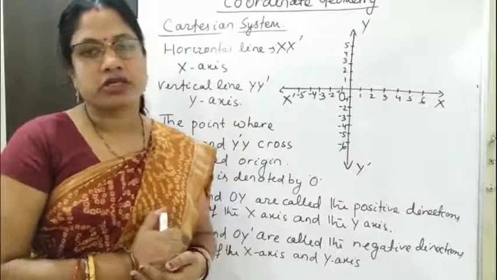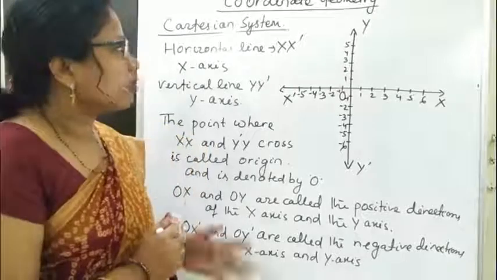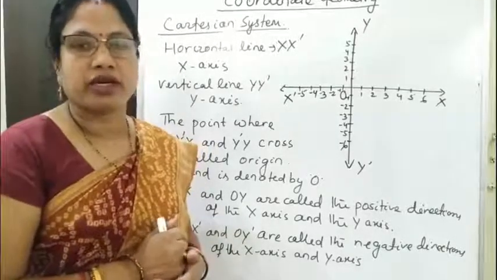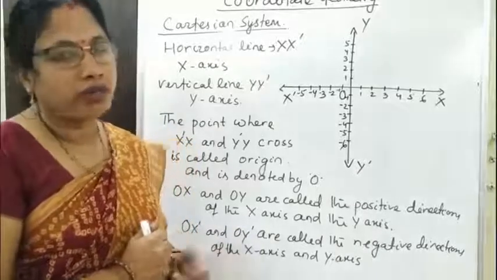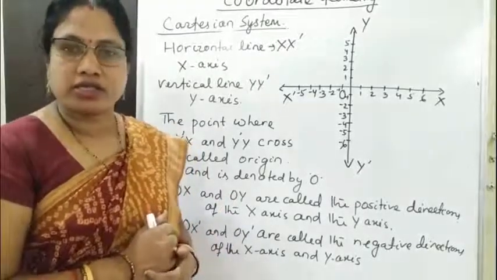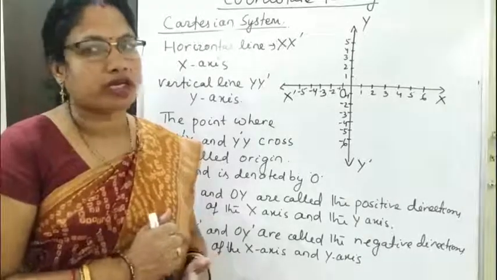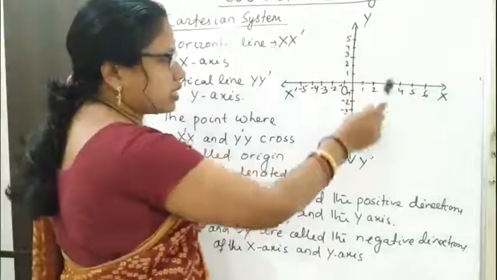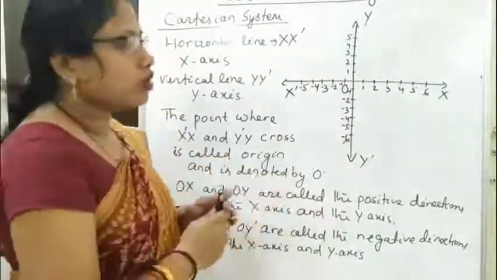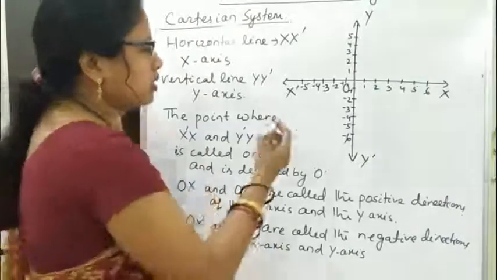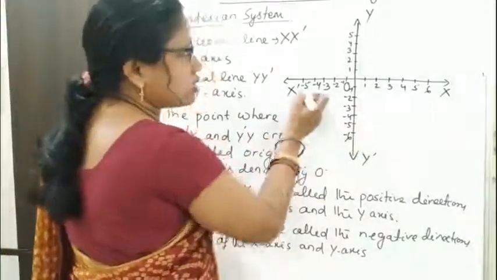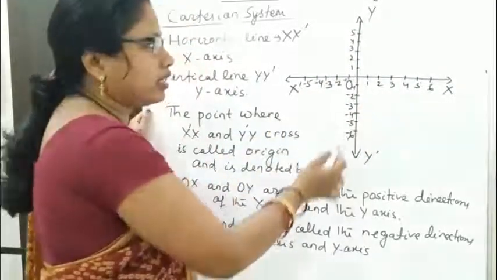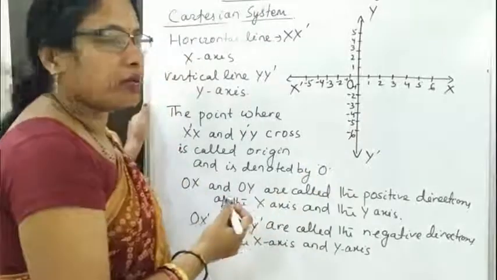So let us discuss the Cartesian system. The Cartesian system was first introduced by the mathematician René Descartes. According to his name, the system is known as the Cartesian system, and the plane we use for it is known as the Cartesian plane. So here this is the Cartesian plane. It consists of two perpendicular lines, X dash and Y dash. X dash is our horizontal line and Y dash is our vertical line.